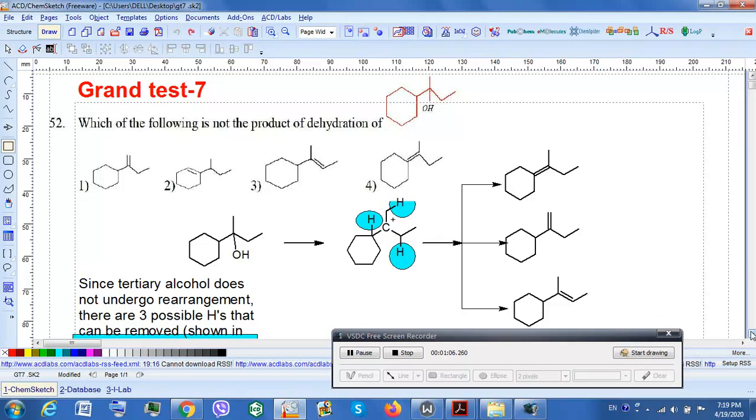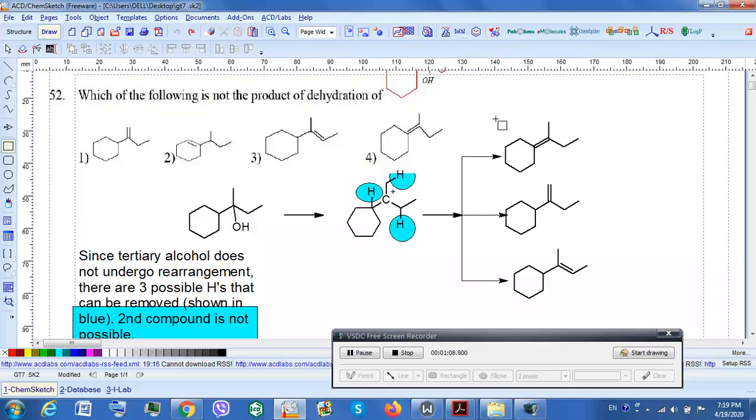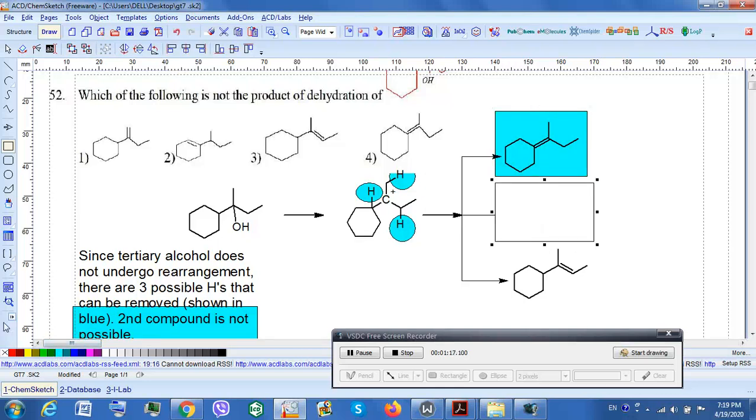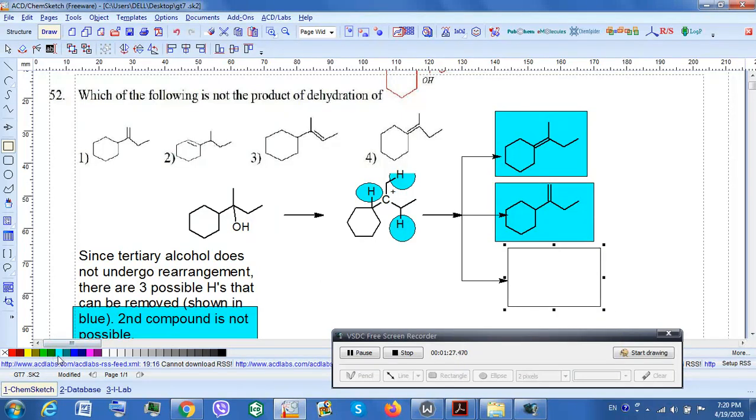Now in this case, this is one compound, and the second compound is this, and the third compound is this. These are the only compounds that are possible. Option number 2, dehydration cannot take place. That is the wrong option. Or actually in this question, that is the correct option, because the question says which of them are not formed. Let's go to the next question.